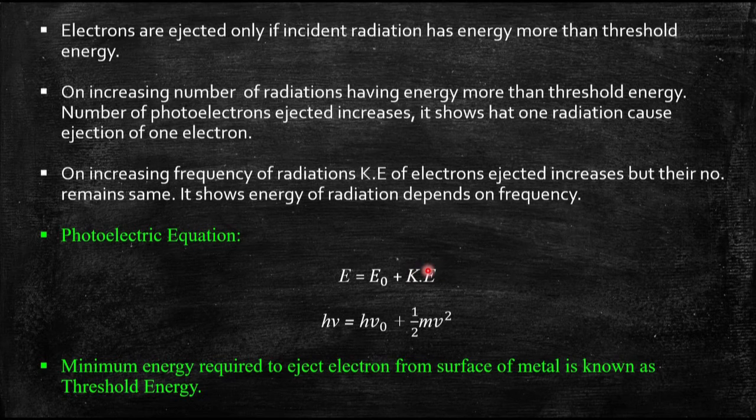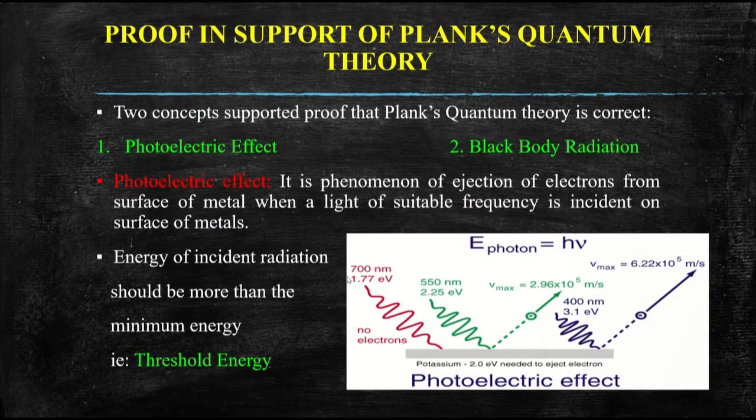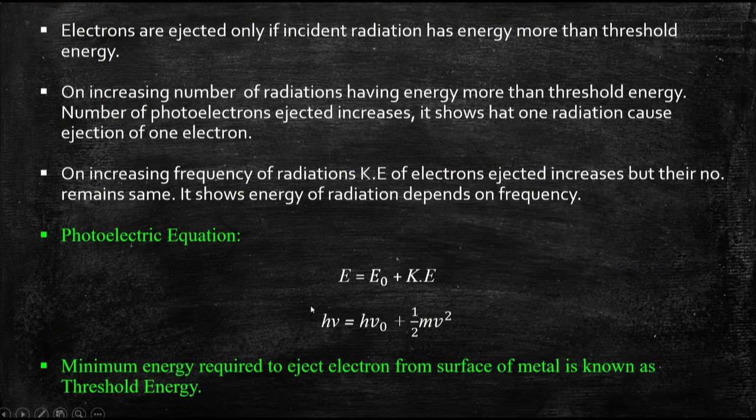Whenever any radiation strikes a metal, it first needs some energy to overcome the threshold energy, then the remaining energy is converted to kinetic energy for the ejection of the electron. Energy is represented as h nu, that is Planck's constant times frequency, and we have converted this equation into frequency form, and here half mv square is the kinetic energy.